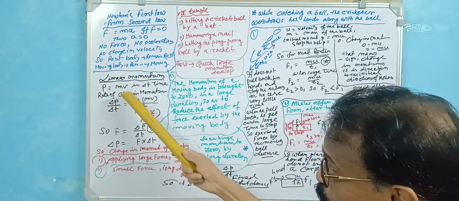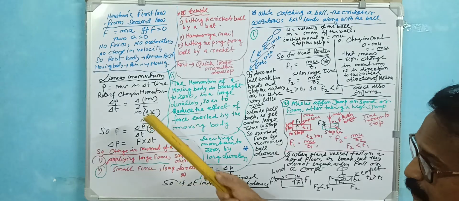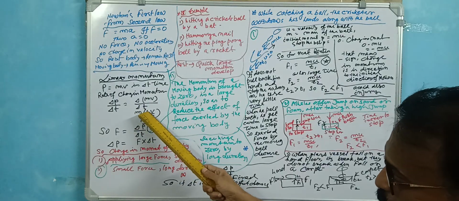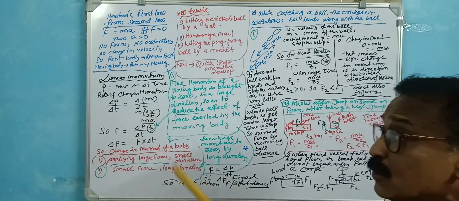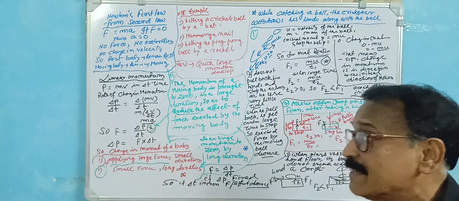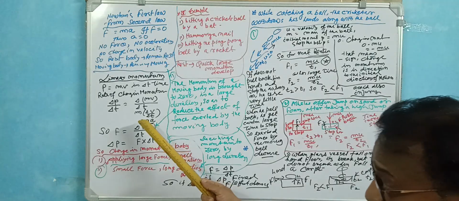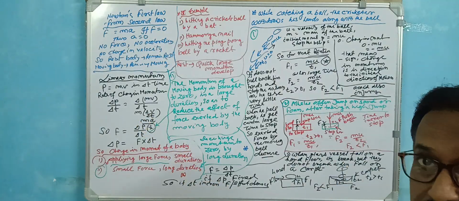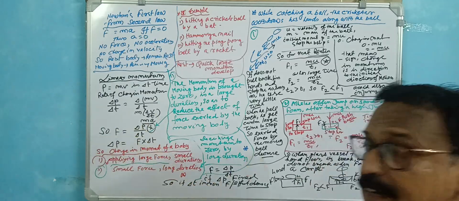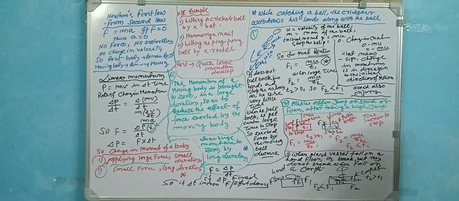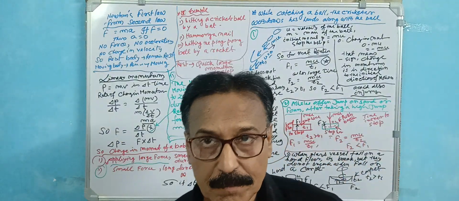In place of delta p, you write m delta v, so m comes out, and delta v by delta t is the change in velocity, that is the acceleration. So m times a is actually the force F. That means force F is equal to delta p by delta t. This formula is very important.